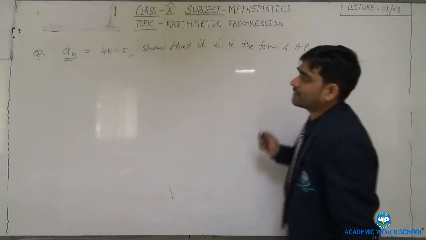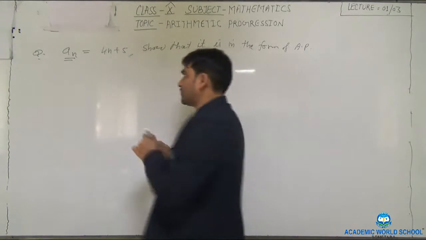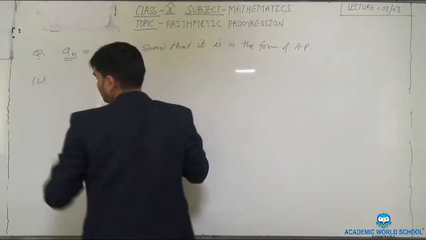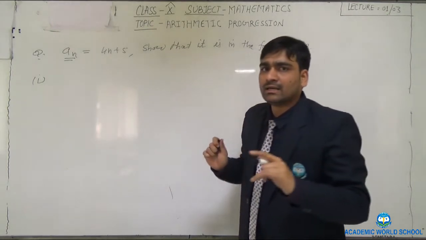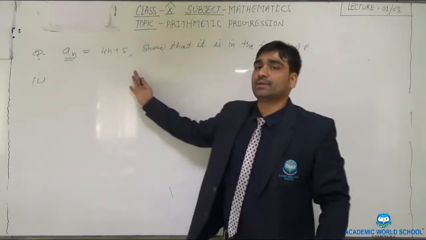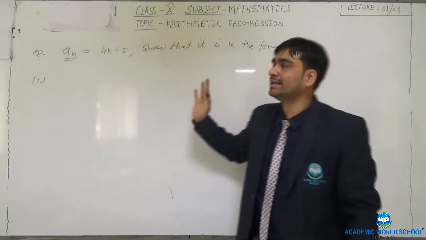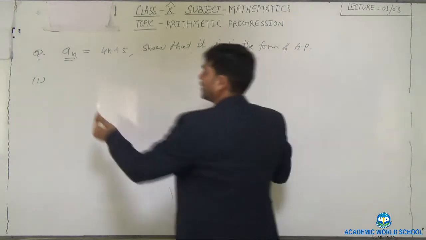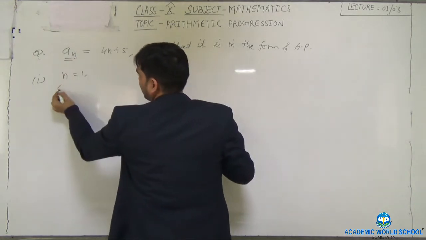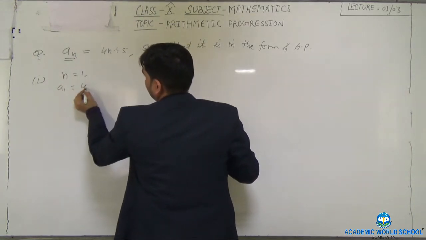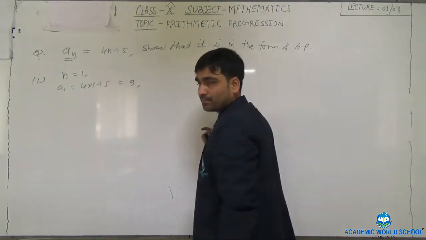For that you can apply two ways. First, you find the terms of this AP. Let n be equal to 1. Then A1 is equal to 4 into 1 plus 5, that is 9.